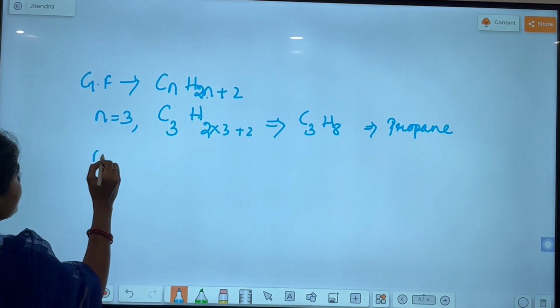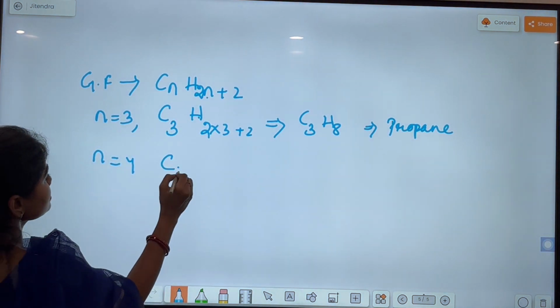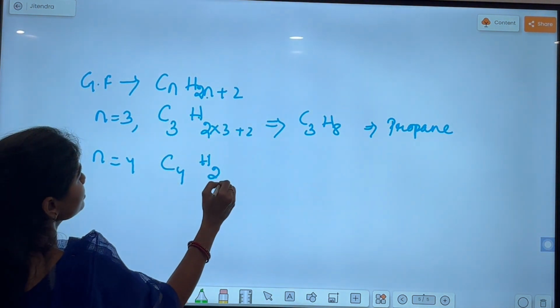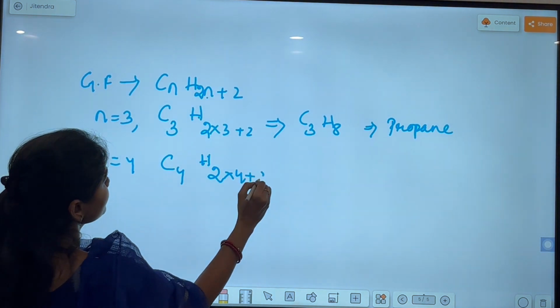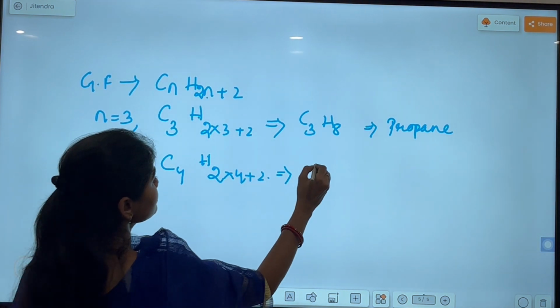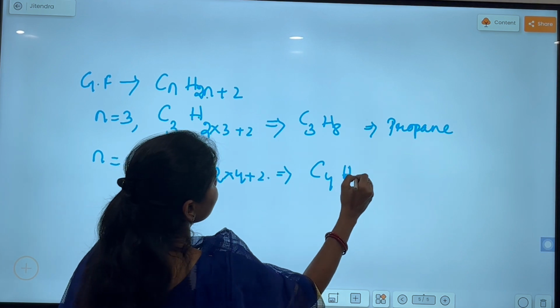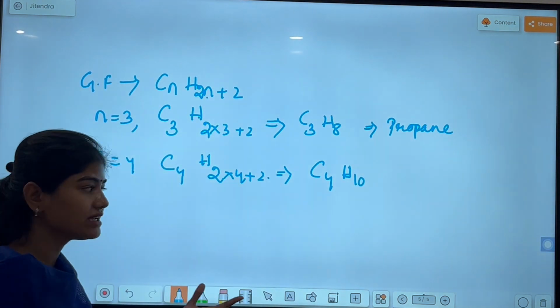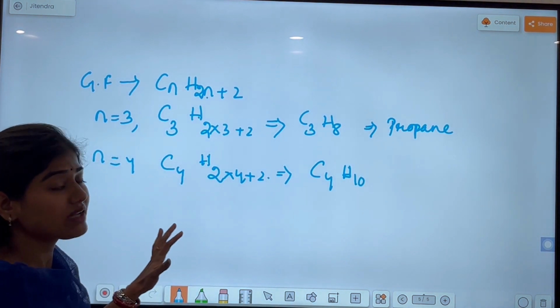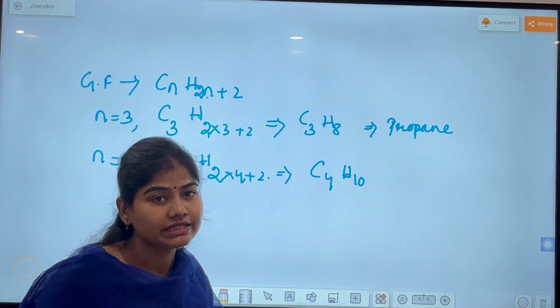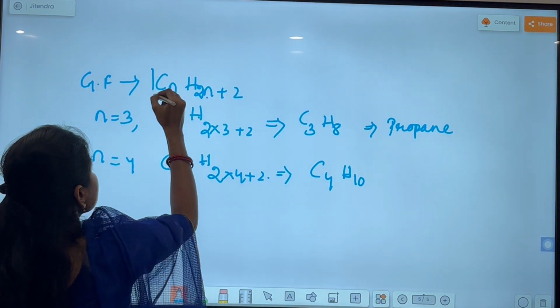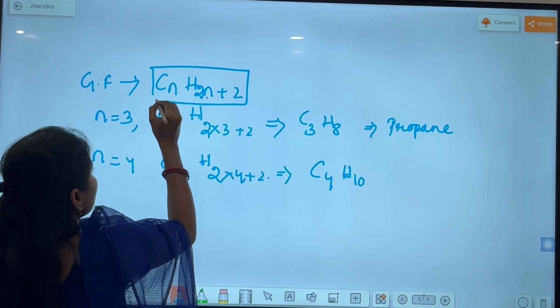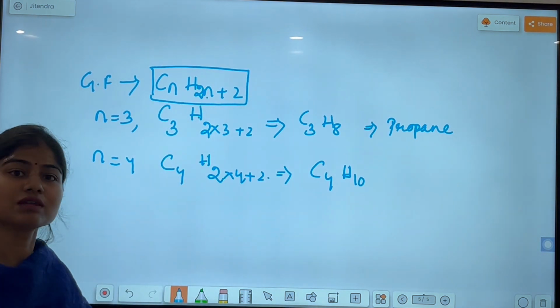Similarly, if n is equal to 4, then the structure is C4H2 into 4 plus 2, that is C4H10, and this is butane. You can write all the structures of the alkane family by using this formula. So this is the general formula, that is CnH2n+2.